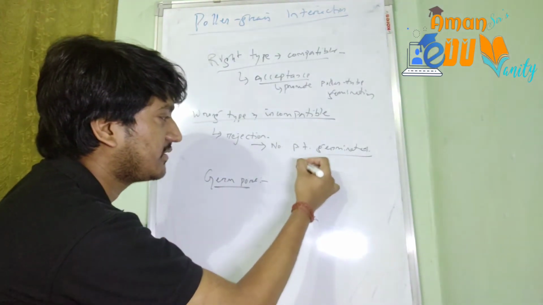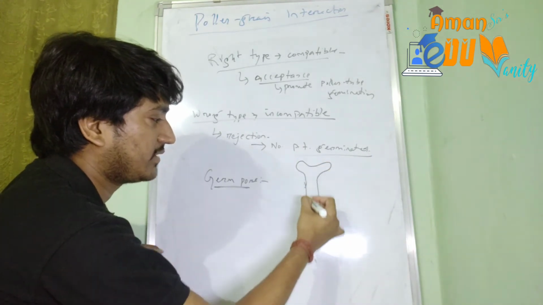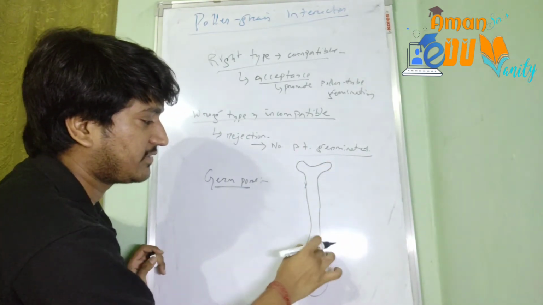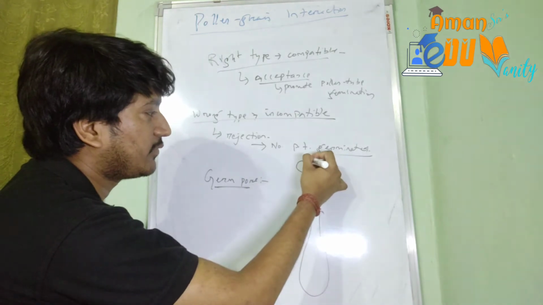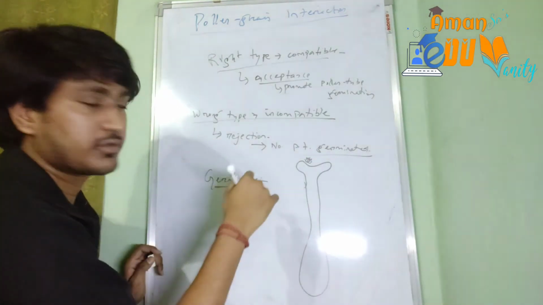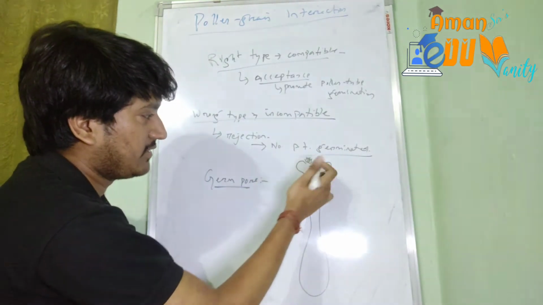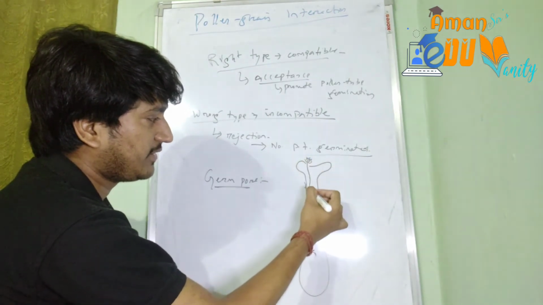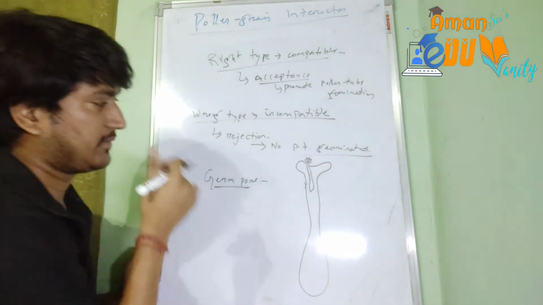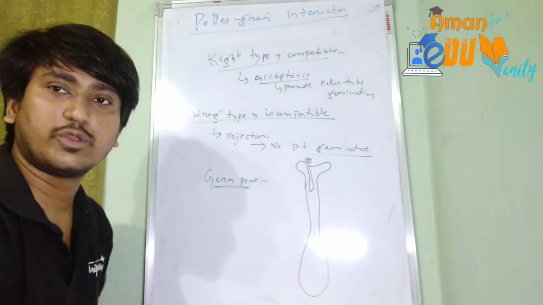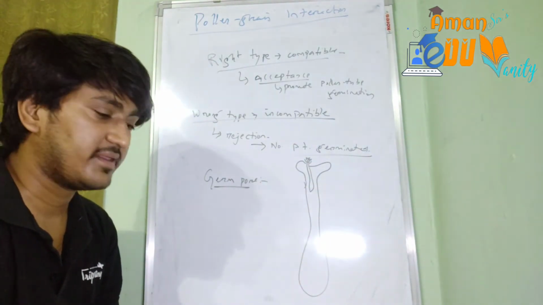Okay, let us make a small diagram to make it clear. So if this is the pistil, and suppose the pollen grain has arrived here, then through the germ pore itself, the pollen tube will emerge. Okay, and that will move up to the ovary through the stigma and then the style.